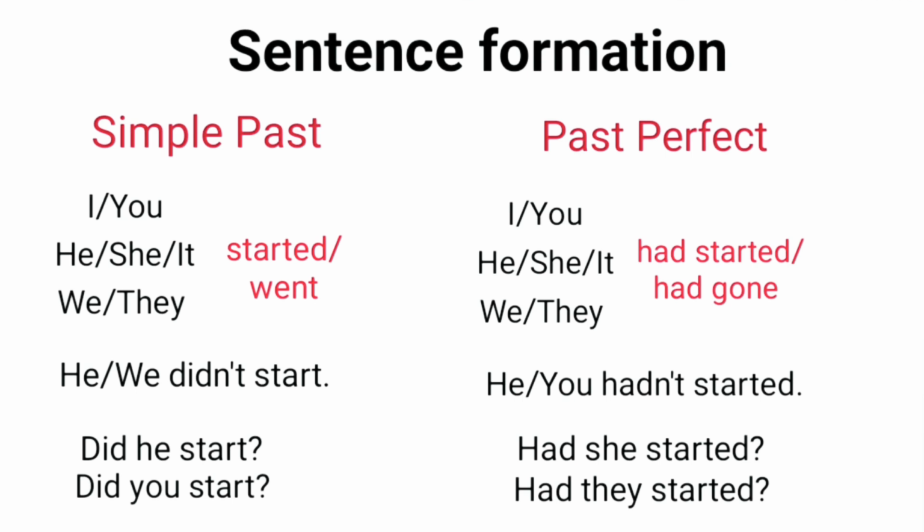In past perfect tense, the positive sentences are I had started, she had started, we had gone, they had gone. Negative sentences are he hadn't started, she hadn't started, they hadn't started. And interrogative sentences are like had she started, had they started, etc.